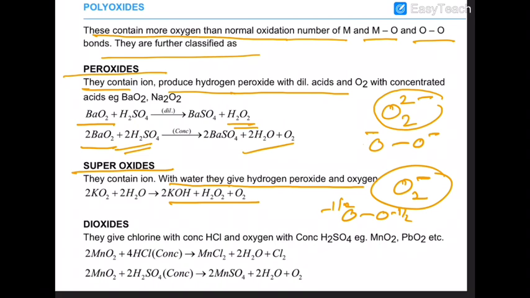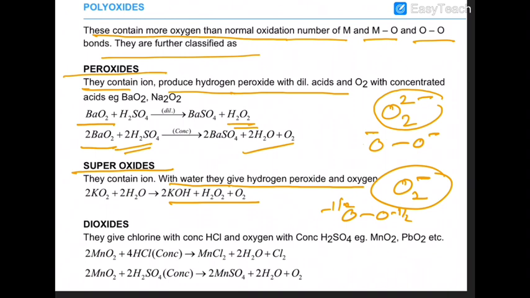This is very well known that in cinema halls, in submarines, in shopping malls, in crowded places where you require oxygen, you use potassium superoxide, because potassium superoxide, when it is present in the air, absorbs the moisture and decomposes to produce oxygen.